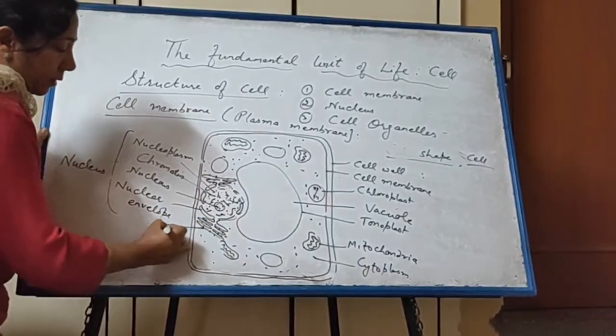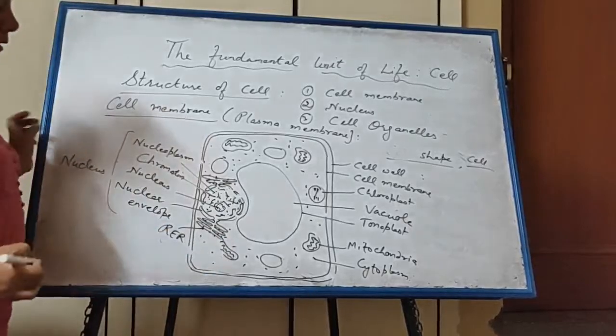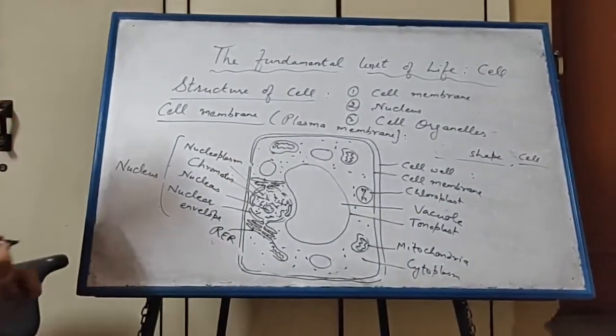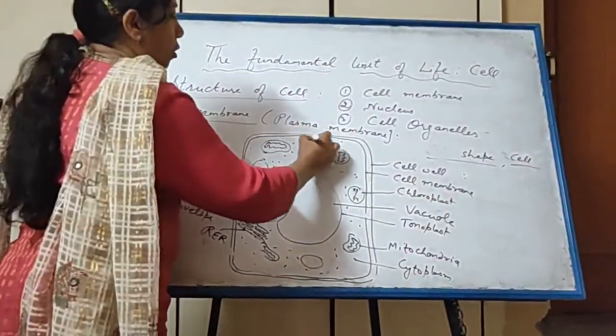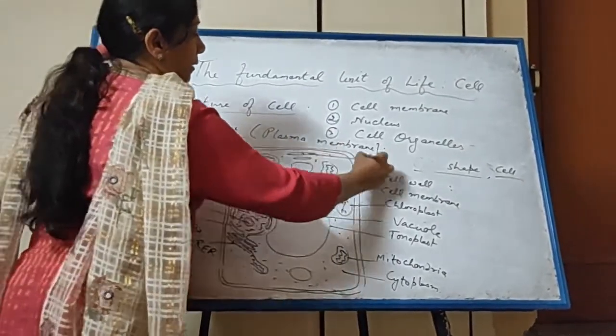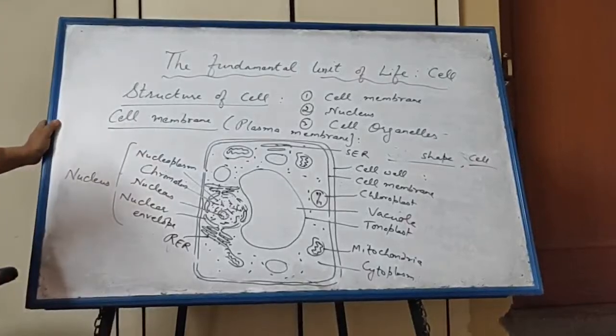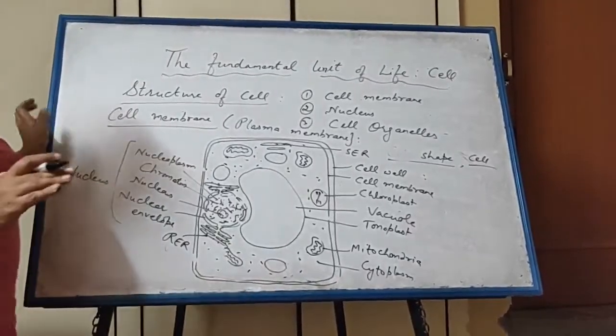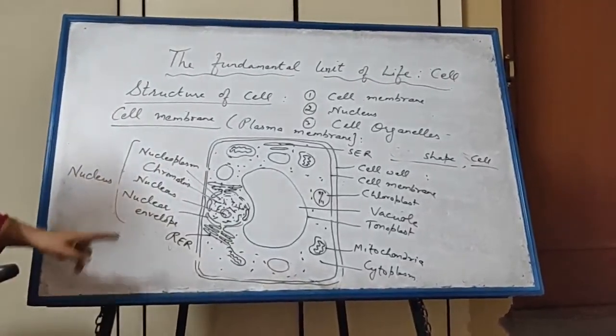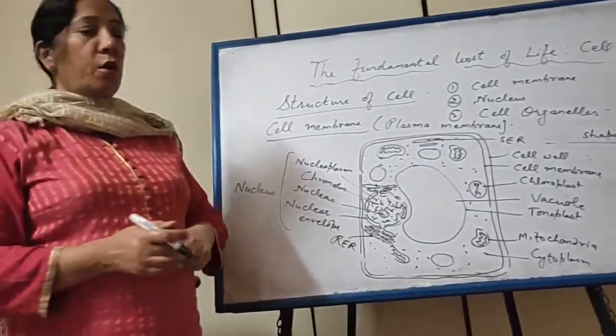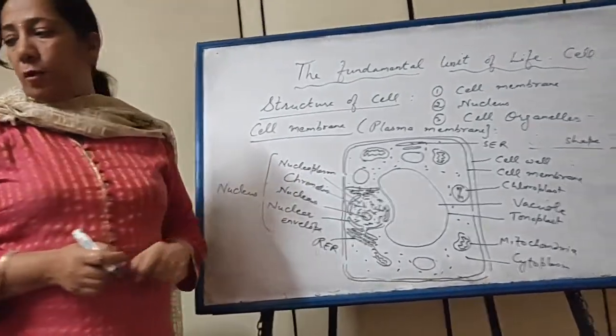So what is this? RER, rough endoplasmic reticulum. We will also draw SER, that is smooth endoplasmic reticulum. This much of labeling is sufficient. Now in a similar way you will draw animal cell in your notebook.